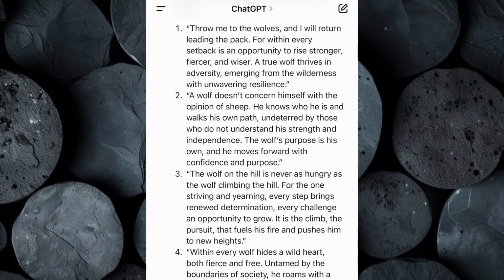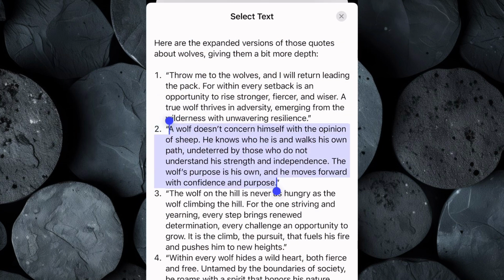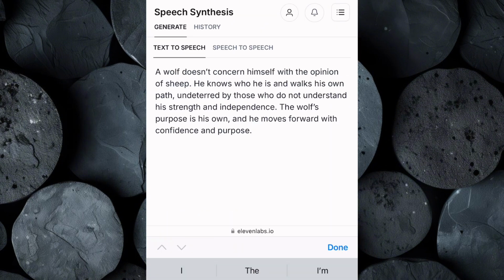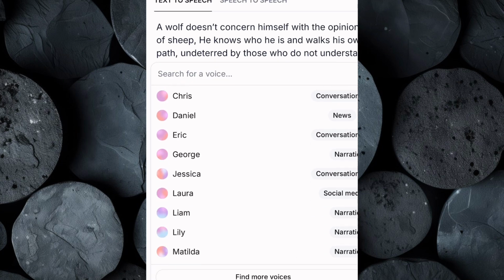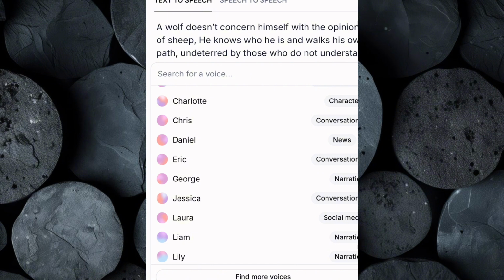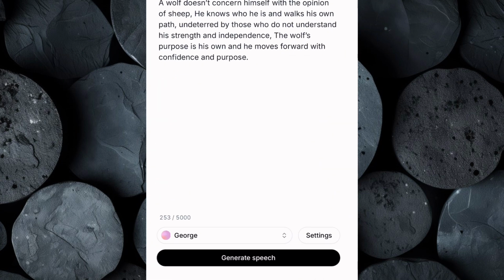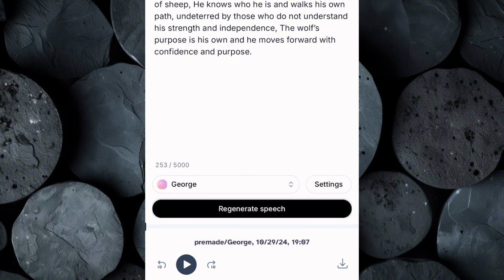Once you're logged in, head back to ChatGPT. Copy the script we generated on ChatGPT. Then return to 11 Labs and paste the script into the speech synthesis box. Now click on the voices, and you'll find voices that range from energetic and friendly to calm and professional. Take a moment to listen to a few samples to find the right voice for your video. Once you've found the voice that feels just right, select it. Then click Generate, and in a few moments, 11 Labs will process your script and produce a natural-sounding voiceover that matches your video's message. Now the voiceover is ready, download it to your device.